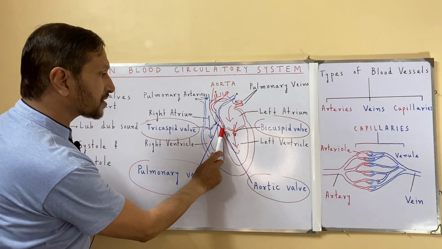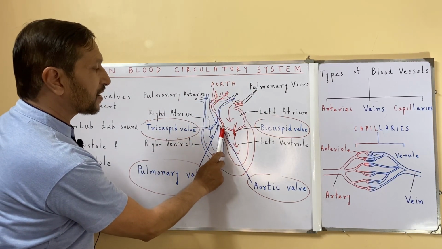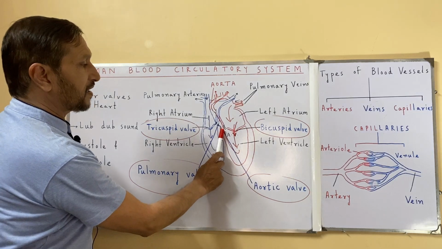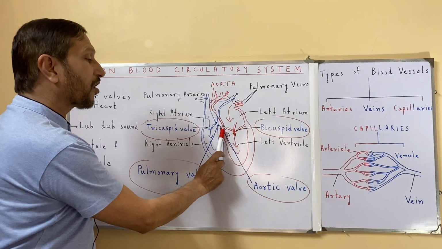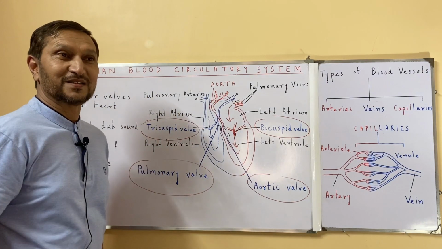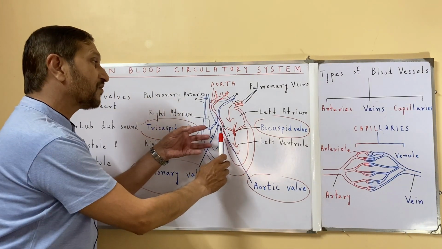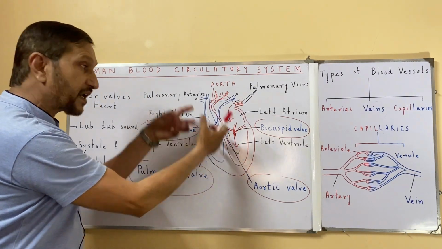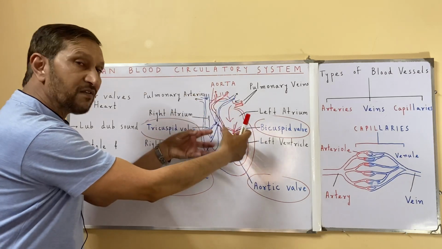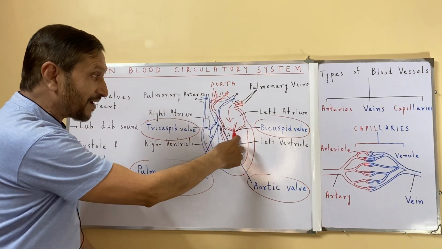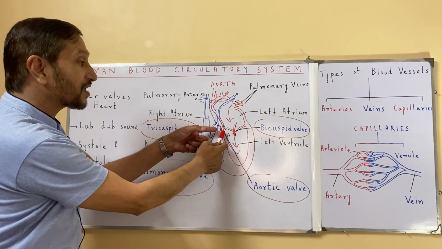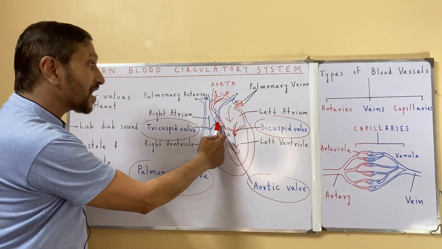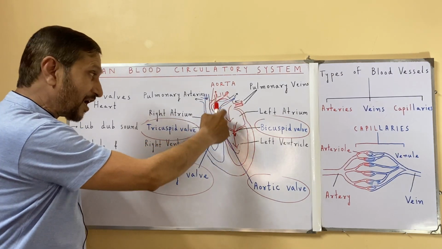At the end of the left ventricle, the semilunar valves, or aortic valve, are present. After the ventricles contract, they relax to receive the next flow of blood from the atrium. There is a chance that the blood which has been pumped into the aorta may come back.